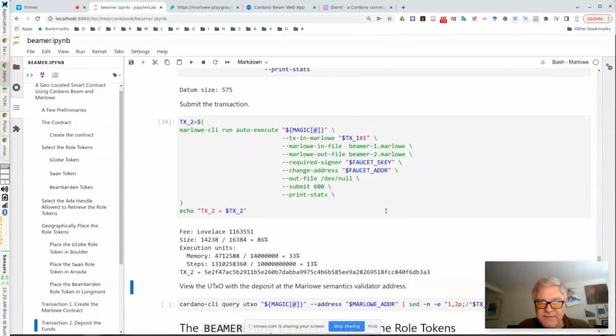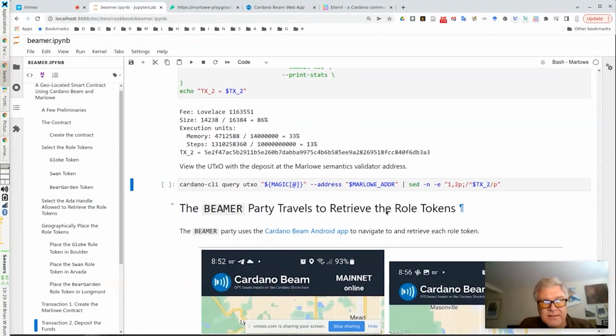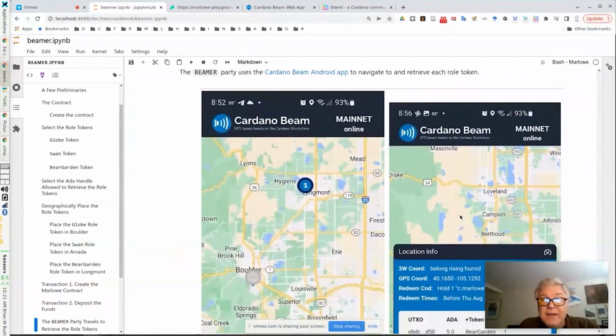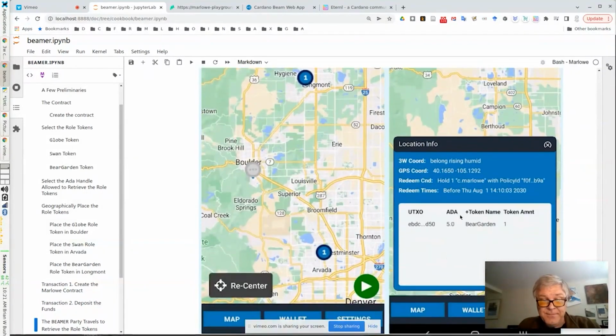They're necessary for the safety of Marlowe contracts, but they're not something to just put random numbers in there. You really have to think about what time it is. So here we see at the Marlowe validator address, it now has 77 ADA. So it had the original 2 that was the min ADA or min UTXO requirement, and then the 75 that were deposited. And then we're actually going to have to go out and do some driving and fetch these tokens. So I'll show you that a bit later.